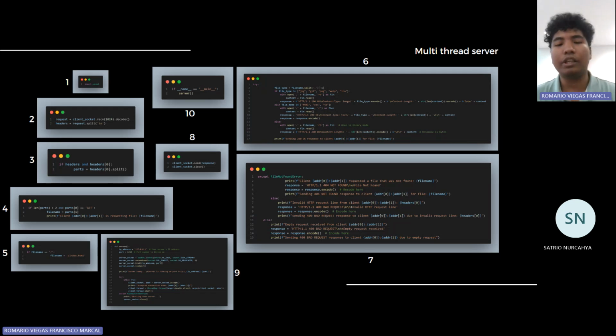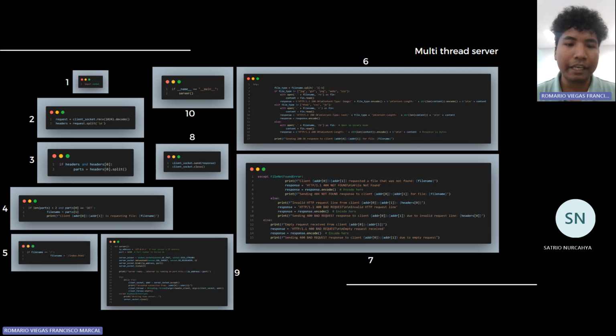And third is we handle an empty request received from the client. If this happens, we send the response with a status code of 404, which means not found. This is the standardized response status that we usually hear and know in the backend world.